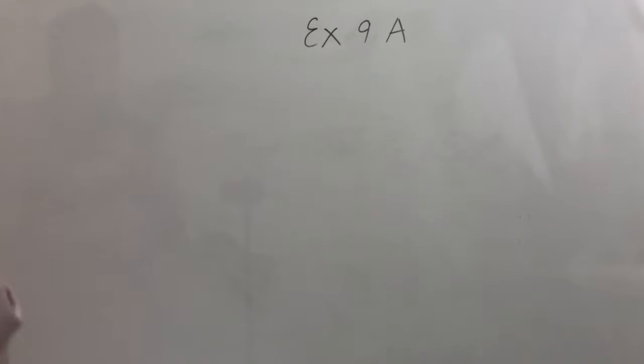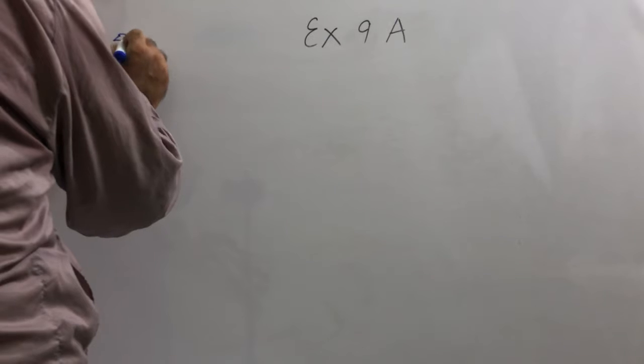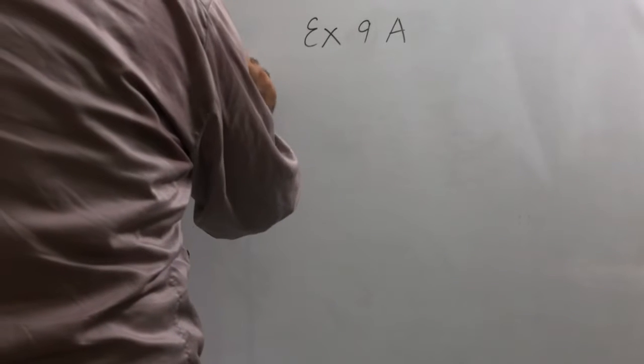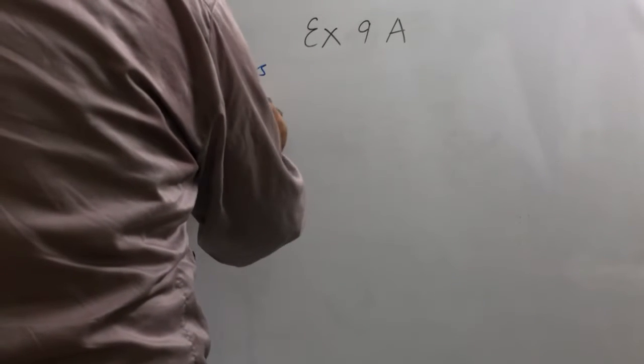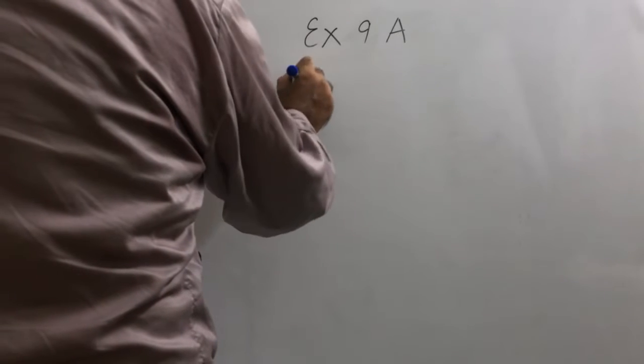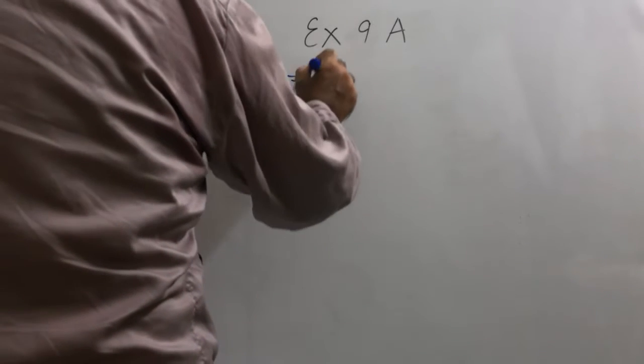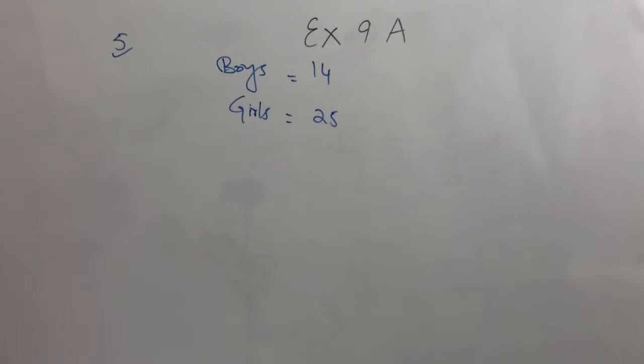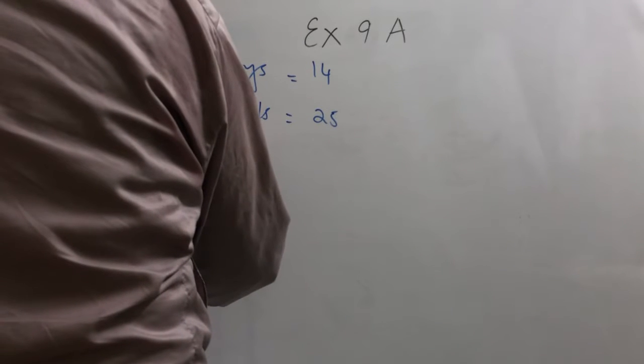Bismillahirrahmanirrahim. Now we'll be doing question number 5, exercise 9a. It says there are 14 boys and 25 girls in a school badminton team. So, boys and girls, they are given: 14 boys, 25 girls. So, these are the players. So how many total players?